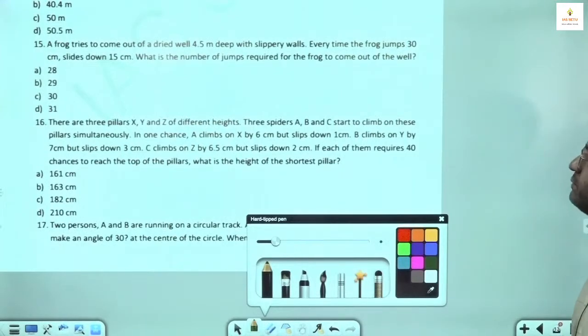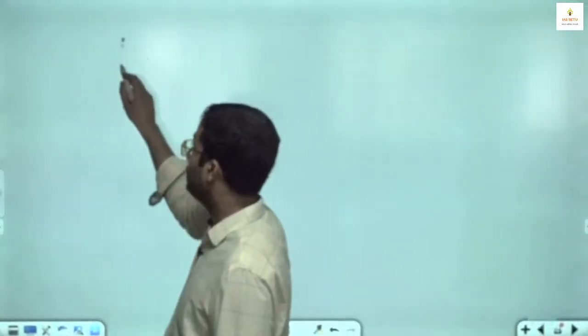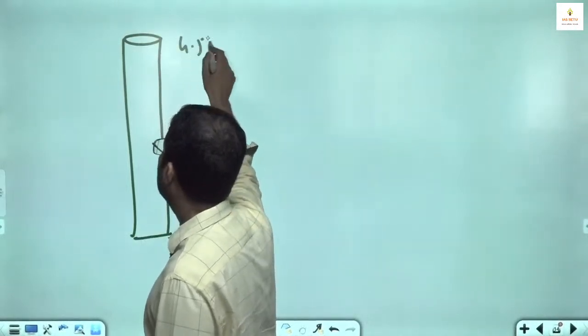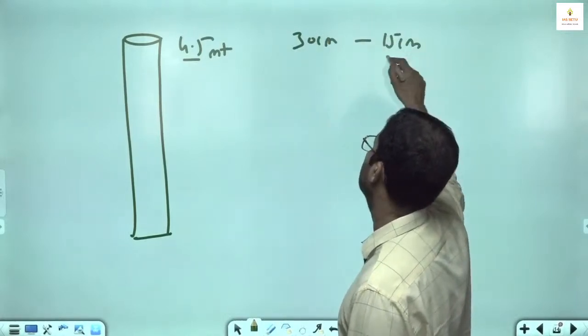What is the number of jumps required for the frog to come out of the well? I tell you what you have done earlier; instead of that we will reverse in this. I tell you one method which will take less time. There is a well of depth 4.5 meter, and this frog climbed 30 centimeter and slipped back 15 centimeter.